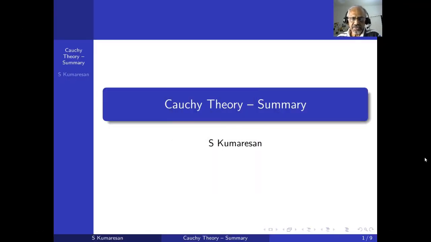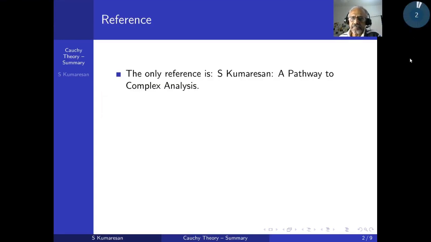Okay, so this is Cauchy theory, a summary. Okay, my course is based on my book, A Pathway to Complex Analysis, so I am going to give references to theorems with their numbers in this presentation. Okay, so I don't have any other reference as far as this particular thing is concerned.